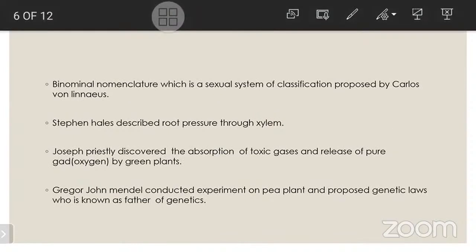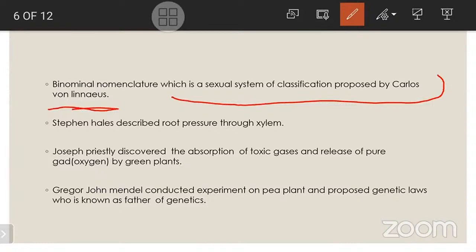And next, binomial nomenclature, which is the sexual system of classification, by Carolus von Linnaeus. Questions may be asked like this: the system of classification by Carolus von Linnaeus is a sexual system of classification, and they will give options like natural system of classification. Then we have to identify that this is the sexual system of classification by Carolus von Linnaeus. So he introduced binomial nomenclature through the sexual system of classification.